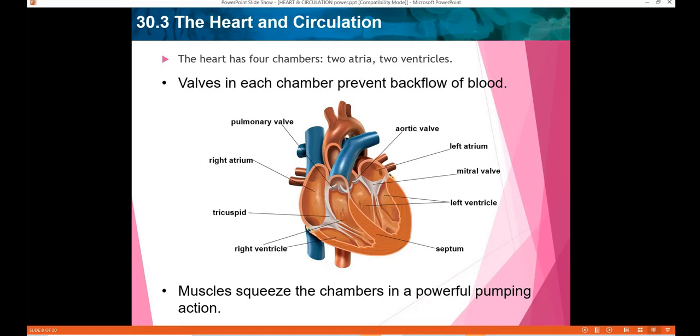Under the animal kingdom, all the mammals, all of them are vertebrates. So why do we have a closed circulatory system? The large size of organisms like humans requires a more efficient way to transport materials to and from cells. That is why we need a closed circulatory system. Okay, so let's discuss further about the heart, the function itself.